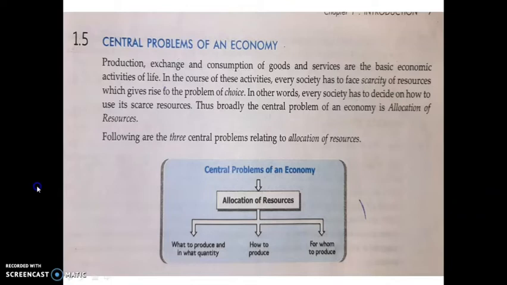If it is a 6-mark question, you have to explain each of these problems: what to produce, how to produce and for whom to produce. So it is a very important question.